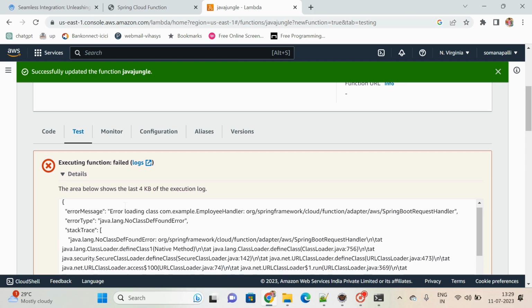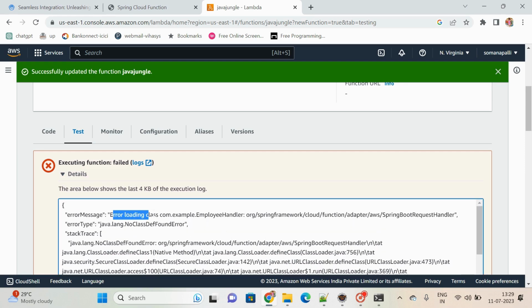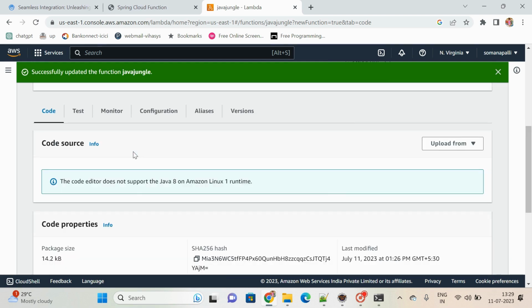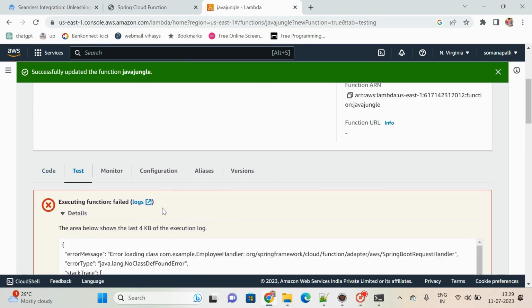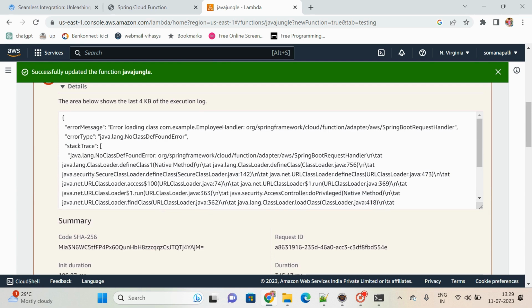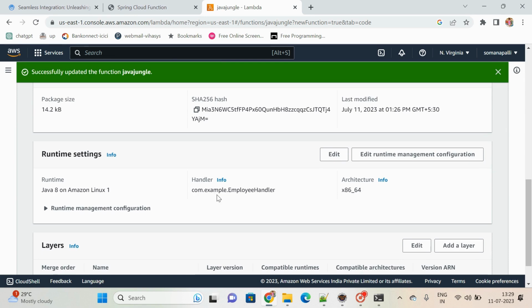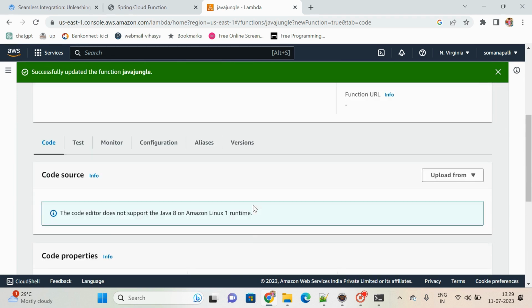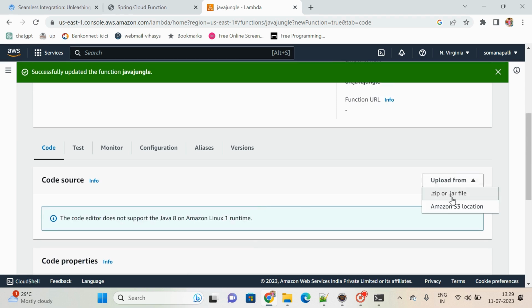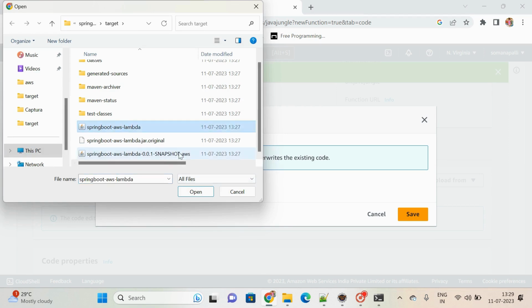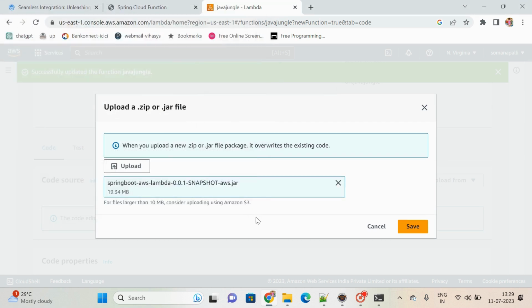Execution function failed. What is this? See here, error loading class com.example.EmployeeHandler. Why? You will definitely get this kind of error if you are not aware of it, no matter how many times you do this. I already configured my handler class under runtime settings, but still it said the class was not found. The problem is that you have to upload the second jar, the hyphen AWS jar file. That is the problem itself.